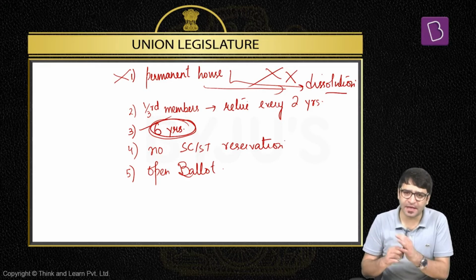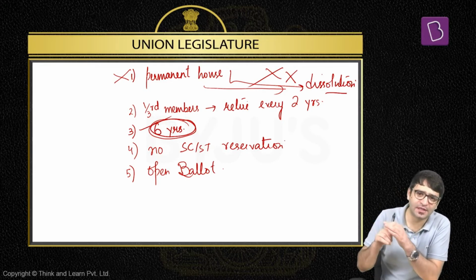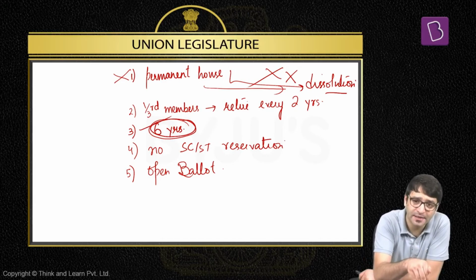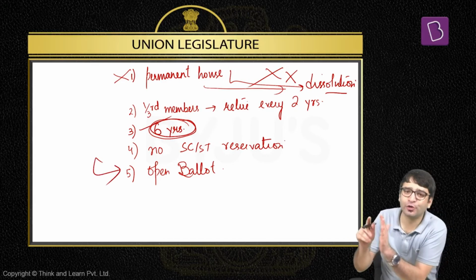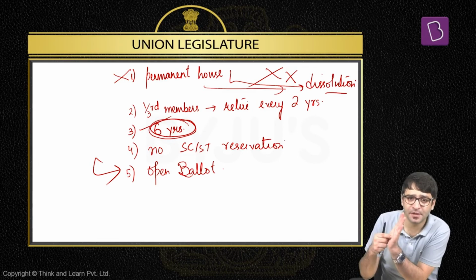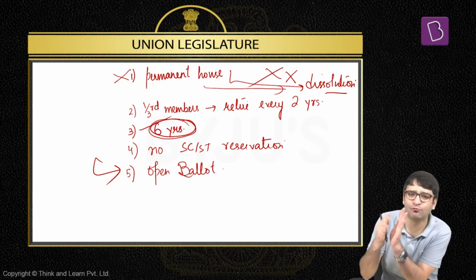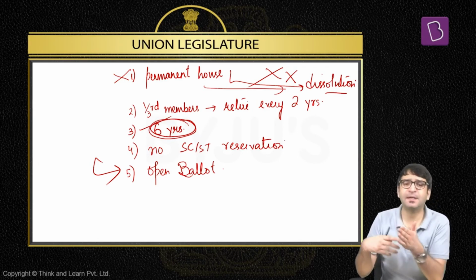When this ballot paper is given to me, I mark my preference that I am voting for the BJP candidate to Rajya Sabha. And before I drop this ballot paper into the ballot box, since the voting is open ballot, I have to show it to the representative of the BJP. See, I'm voting in favor of the BJP. Since I'm part of the BJP, you told me to vote for the BJP. This is open ballot voting. That means in Rajya Sabha, the elections take place through open ballot.